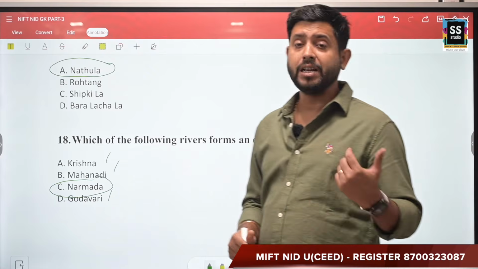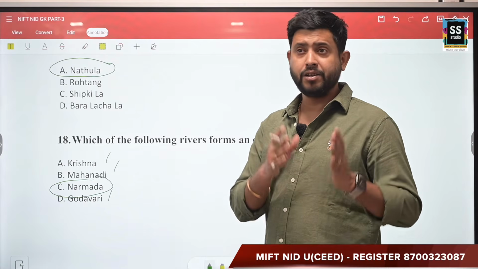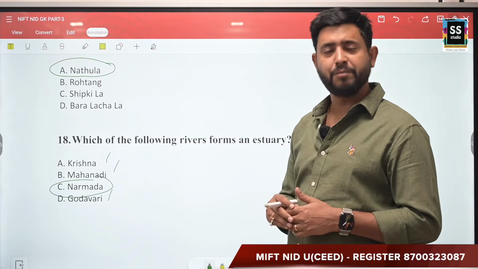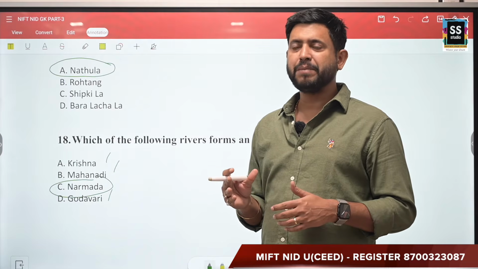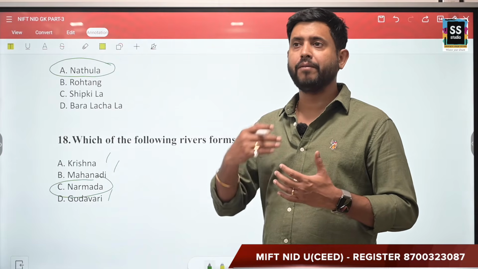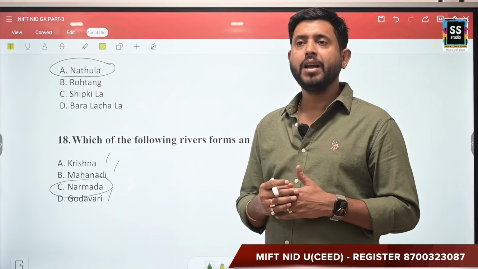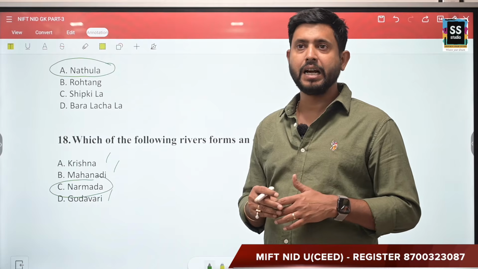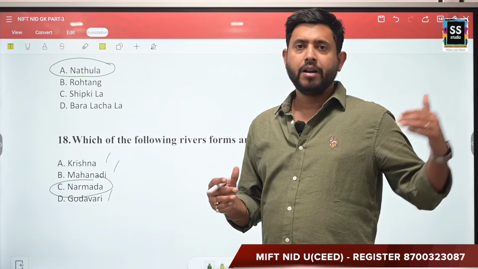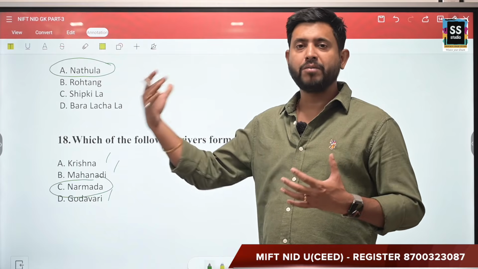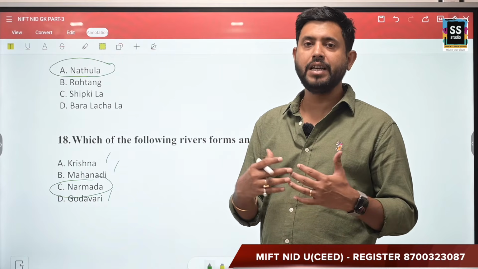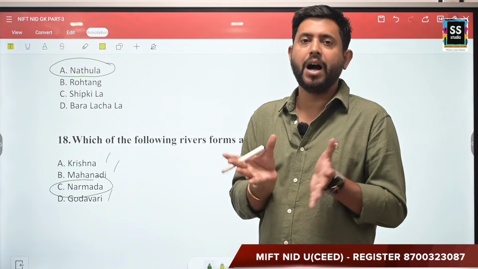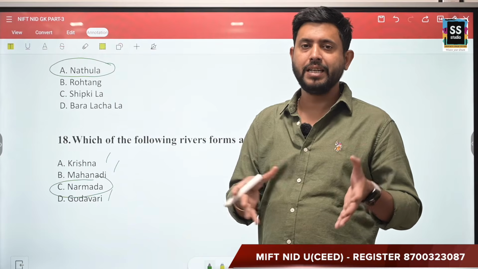Now, if you don't know what an estuary is, what is the difference between an estuary and a delta, you should go and study about it. I'll give you a brief here. Delta is basically the face of the river where it merges with the ocean, with the sea, and basically it's a triangular kind of shape, wherein an estuary is a closed water body where the water from the sea and also the water from the river mix with each other, and that is actually a path between the river and the sea, right?